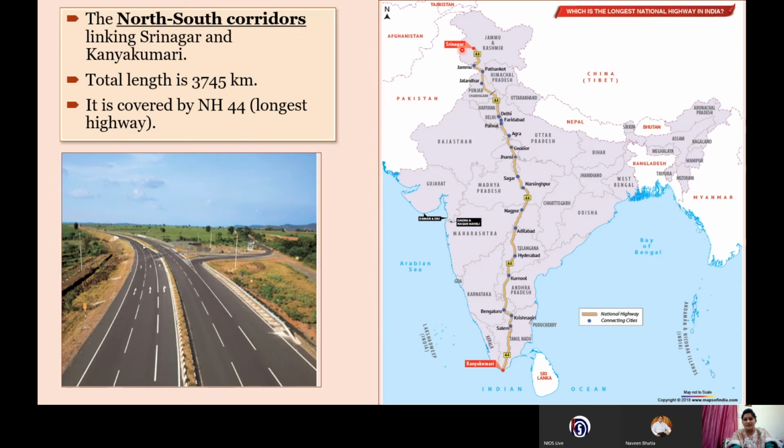In between, it passes through states like Punjab, Haryana, parts of UP, Madhya Pradesh, parts of Maharashtra, Telangana, and Andhra Pradesh, connecting many states to the southmost point, Kanyakumari. These are mostly 4 lane or 6 lane highways.